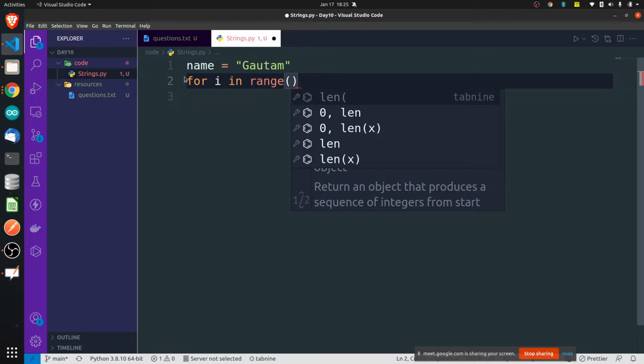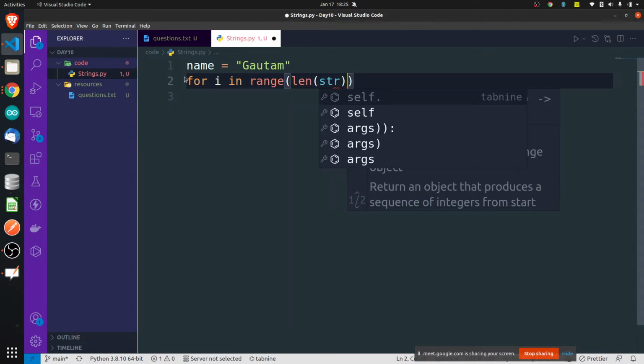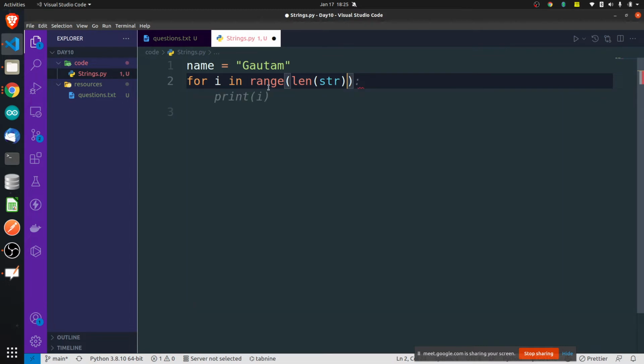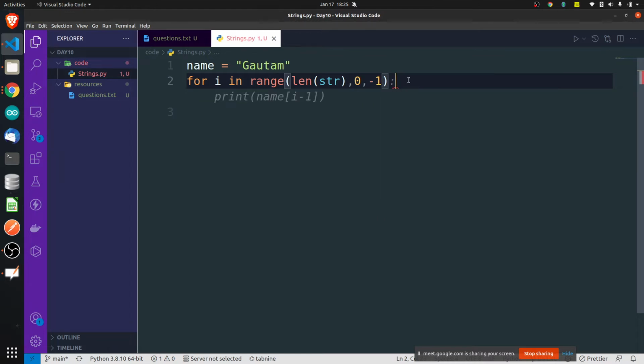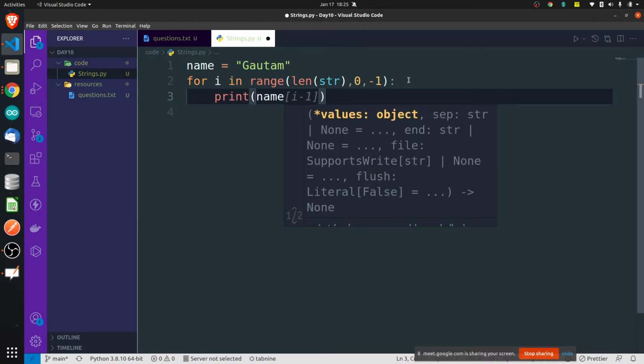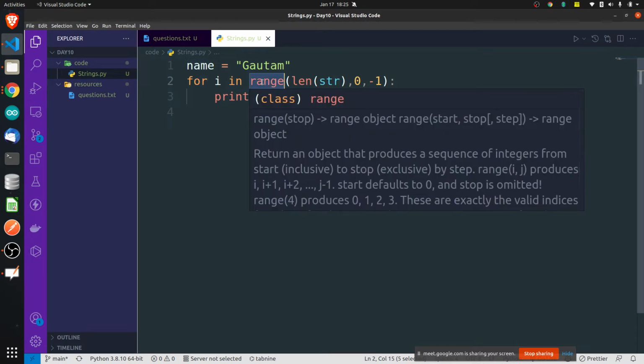You can tell it to start from the length of the string, whatever the length of the string is. It will start from there and end at 0, with a step of -1. That means it will go in reverse order. And print name of I, not I. Why name of I? This I is holding an index. Whenever you are using the range function, it is always holding an index or integer value.